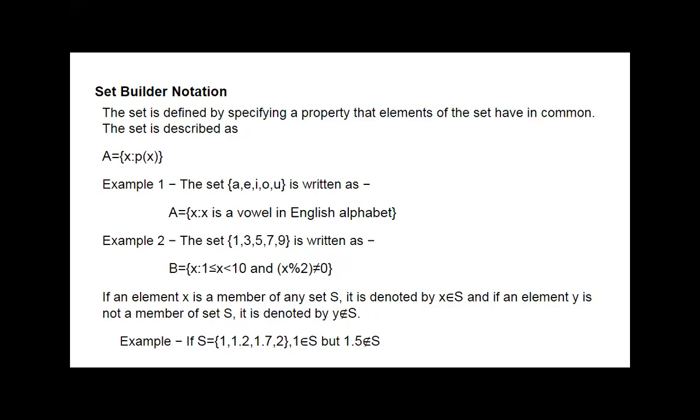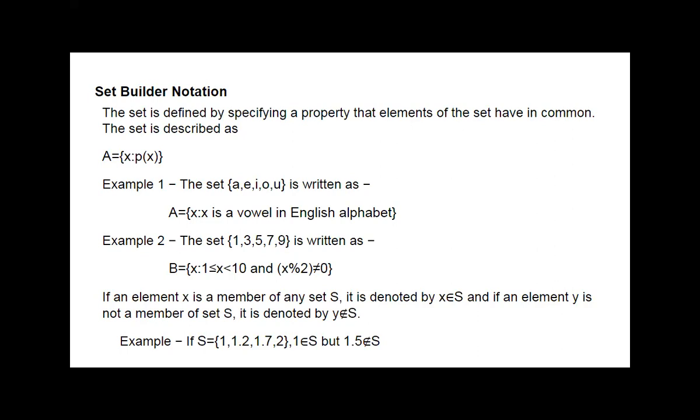Now the second one, the set {1, 3, 5, 7, 9} is written as B = {x such that 1 ≤ x < 10}, and what we know is that the numbers are less than 10.